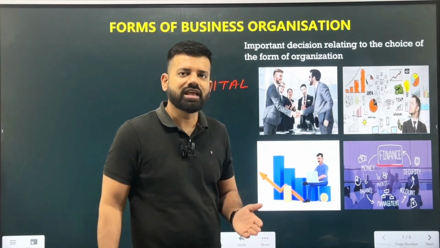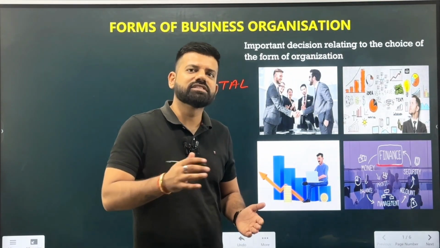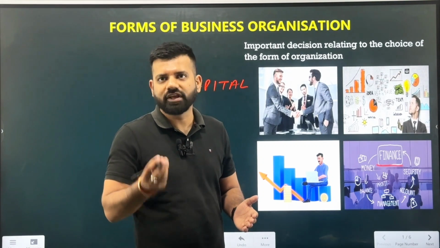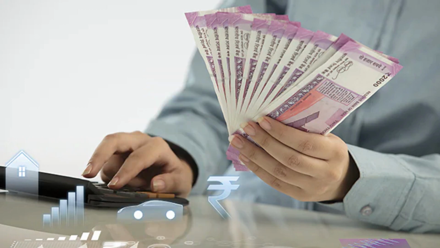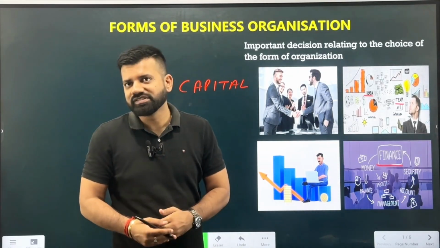So over here you see the finance of the company, how the business will be started, what is the amount of finance required for the business, and also the idea, the team. You should also have the team. Either you can start the business on your own and have a team, a group of employees working for you, or even you can start with the partnership where 2 or 3 partners will be coming in and they will be investing in your business and working together to earn the profits. So now we will see the different forms of business organizations.